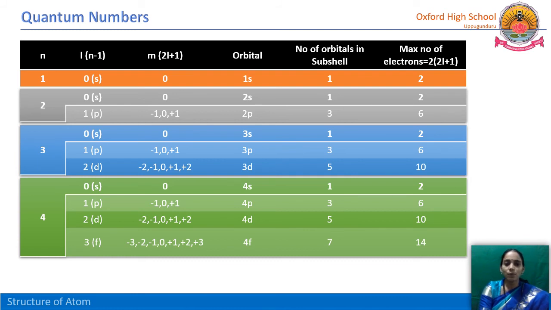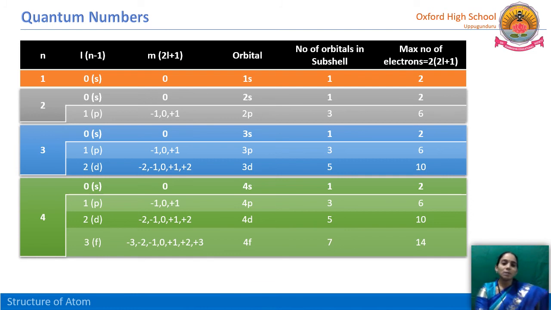Last one is 4f. See here, the L value is 3. So the ml values, the magnetic quantum number values, start from -3 to +3 including 0. So for 4f, how many orbitals are there in total? 7. The number of orbitals in the subshell is 7. So each one holds 2 electrons. So 7 into 2, 14 electrons.